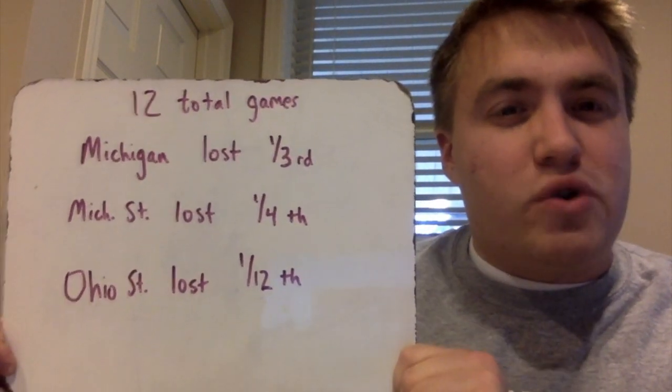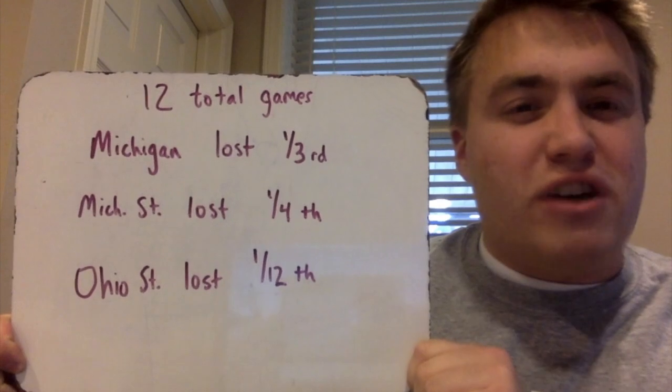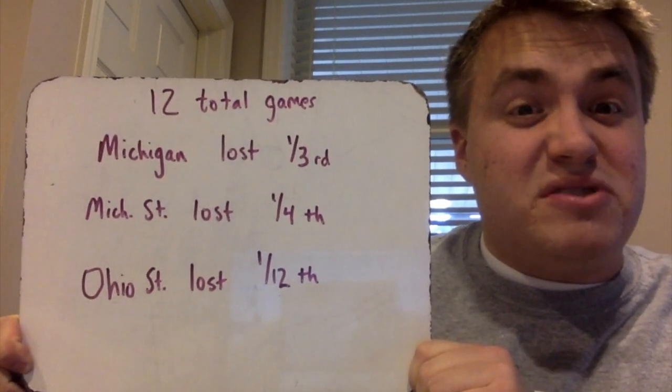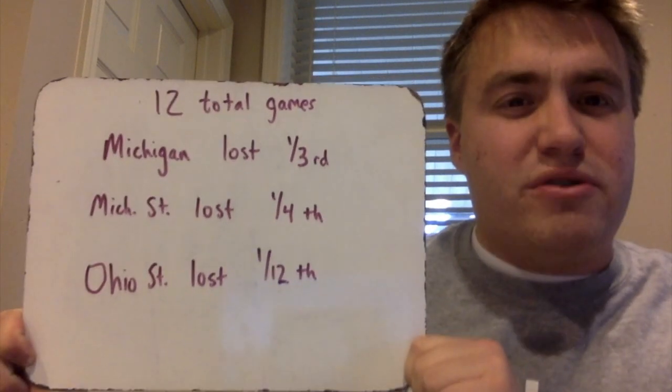Hey guys, thanks for working on that problem, and I know that some of you guys might be upset about the answer, but hey, I'm the teacher, so I get to add a little bias into my questions if I'd like. So let's take a look at that problem and talk about the answer. There were 12 total games in the season. Michigan lost 1/3 of those games. Michigan State lost 1/4 of the games, and Ohio State lost 1/12 of the games.